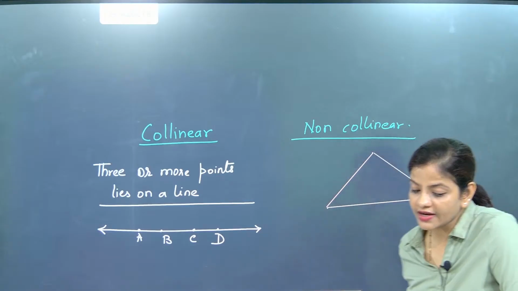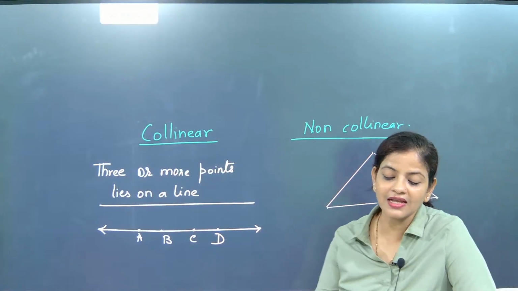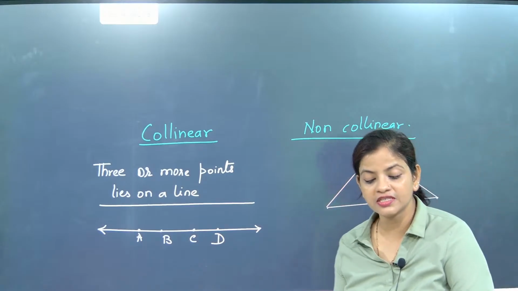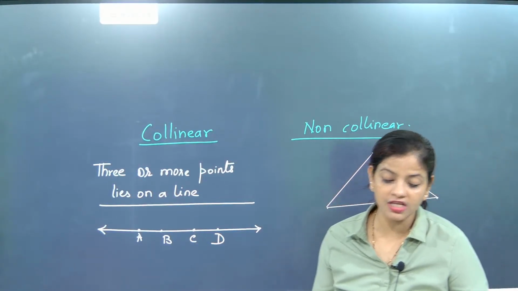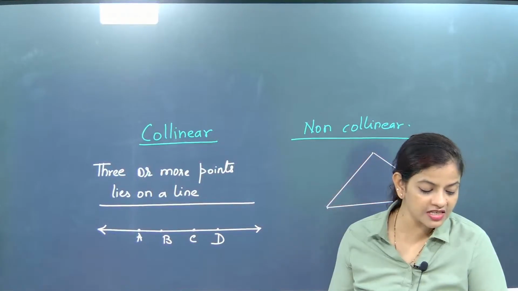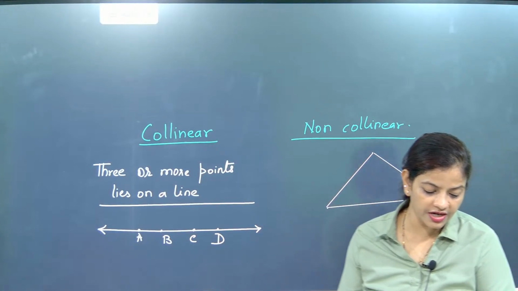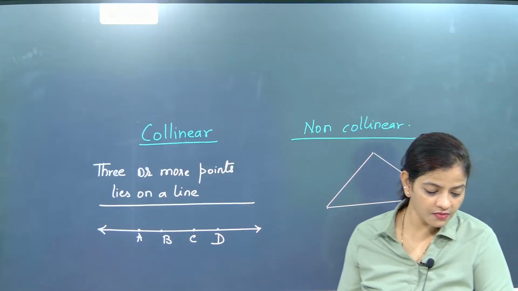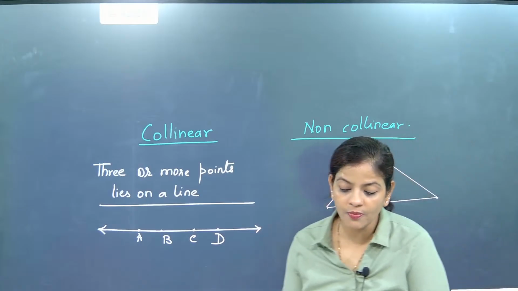Understood or not? So carrots arranged in a row, that is exactly collinear. That is the concept of collinear: all the points will be present on a line. All the points are present on a line, it is considered as collinear. It is considered as what, beta? Collinear. I hope you have understood.